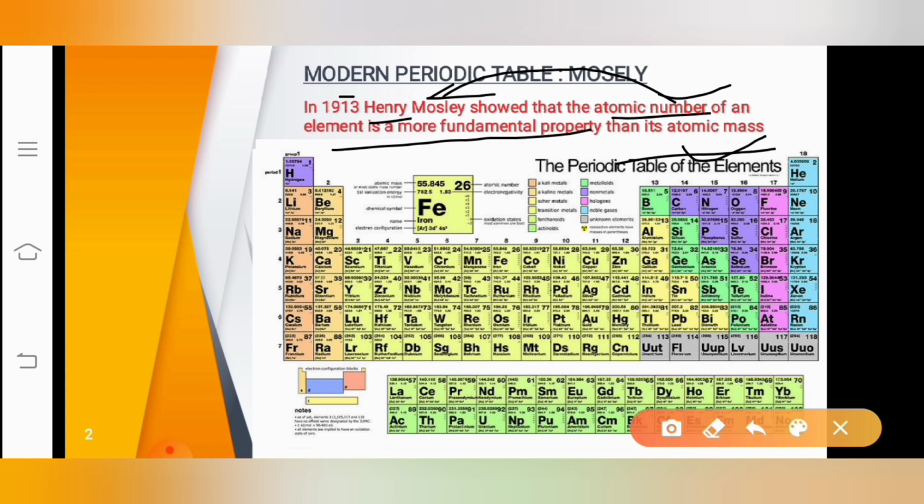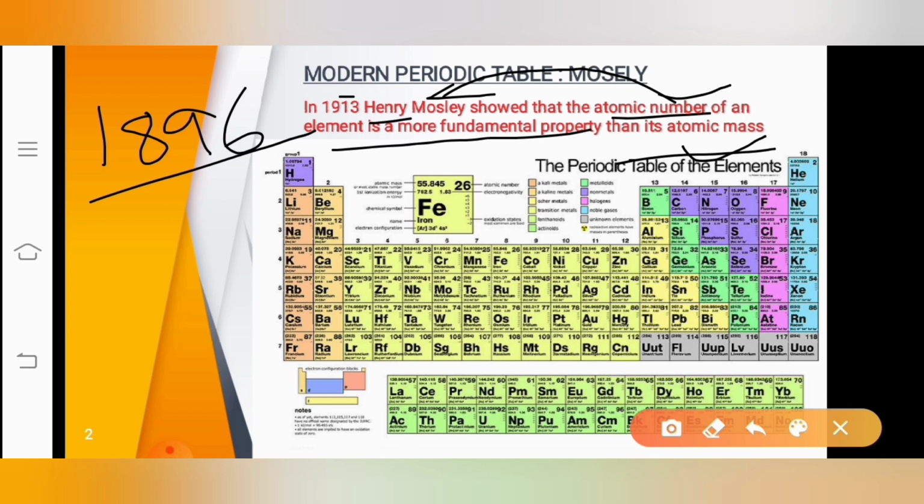I repeat, the atomic number was itself found by Henry Moseley, because till 1896 nobody knew what an electron is. But in 1896 a scientist by the name J.J. Thomson found the electron.